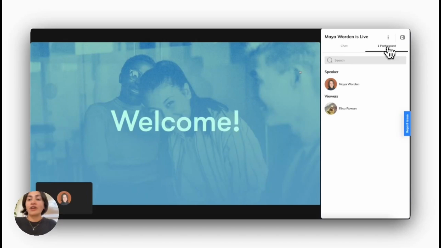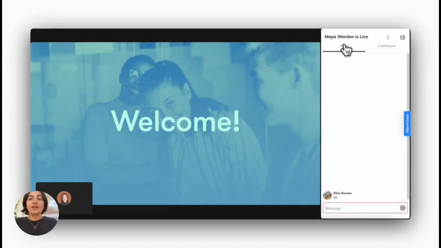They can check out all the other participants that are in that live stream and reach out to the ones that they find extra awesome by viewing their profile, and then, as we talked about before, showing similarities and seeing the things they have in common with that person. That's all it takes to attend a live stream as a member.